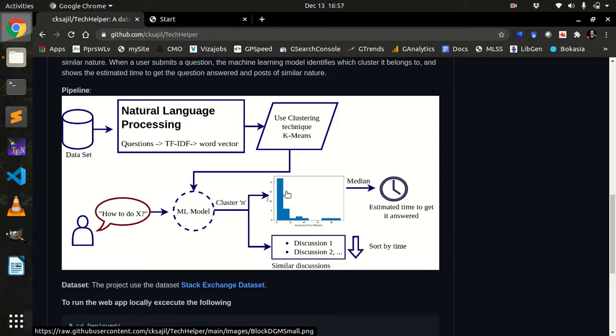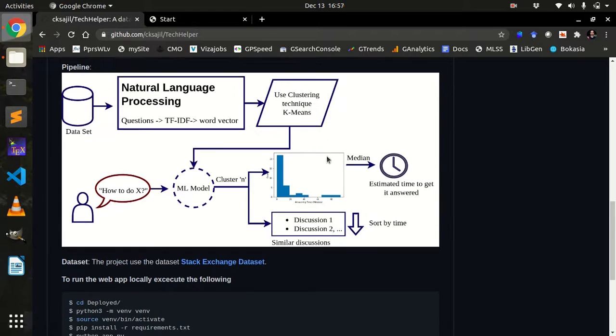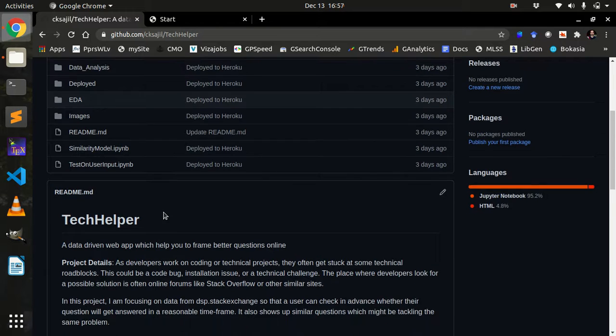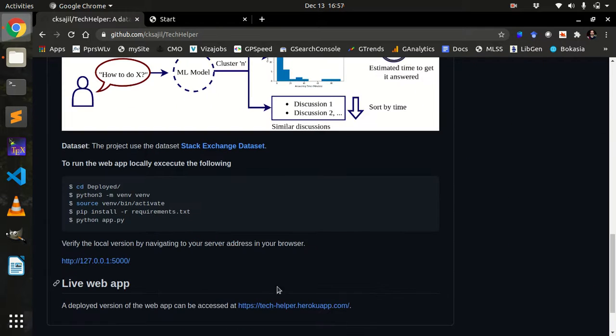And regarding the modeling part, we can always go for high accuracy or even further refined models, but for the purpose of demonstration I have simply chosen k-means. The project is completely developed with Python and scikit-learn. I have used scikit-learn for the machine learning part, and I have developed it as a web app using Flask. So it's already up and running at this URL.